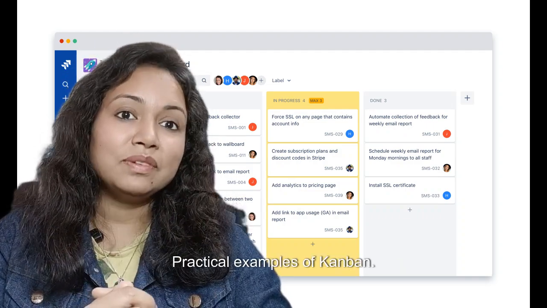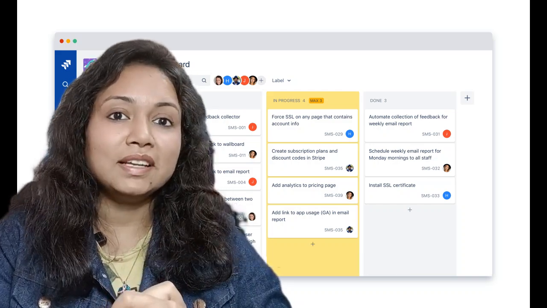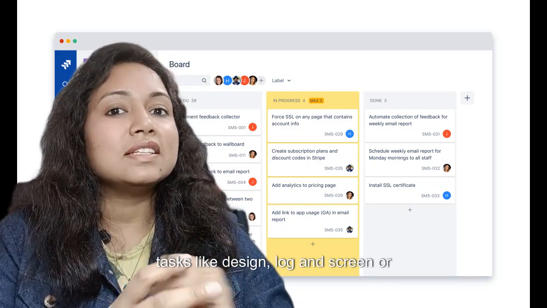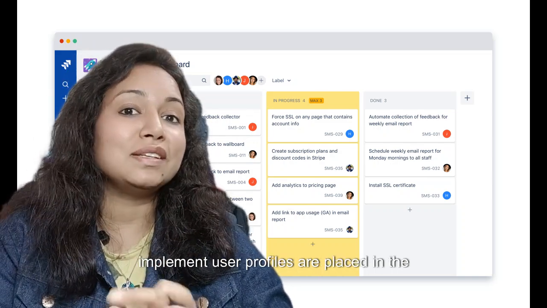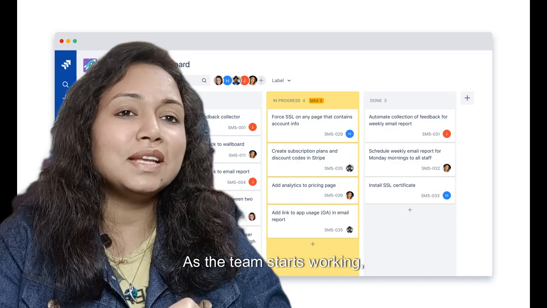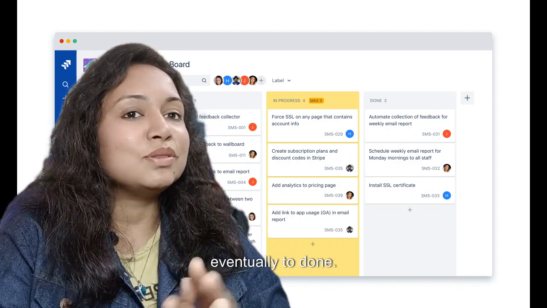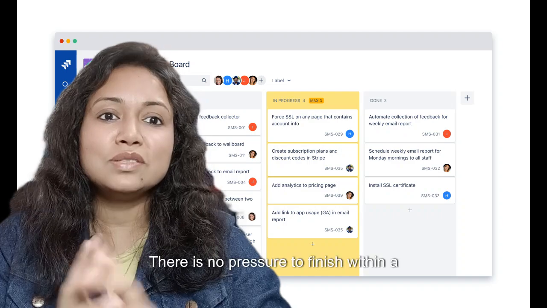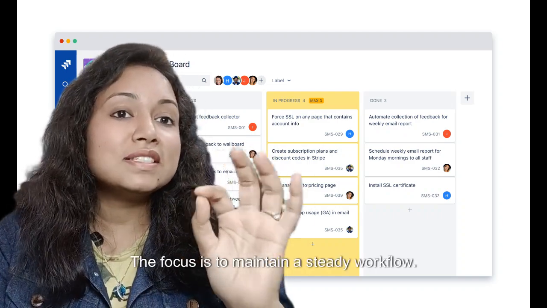Practical example of Kanban. Let's take the same mobile app project. In Kanban, tasks like design login screen or implement user profiles are placed in the to-do column. As the team starts working, they move them to in progress and eventually to done. There is no pressure to finish within a sprint. The focus is to maintain a steady workflow.